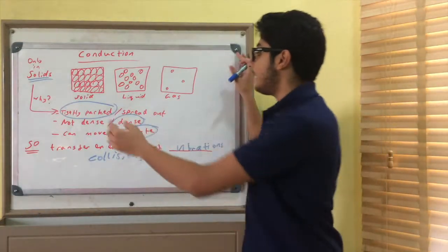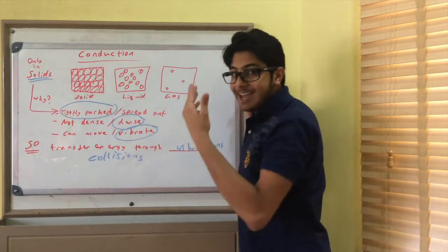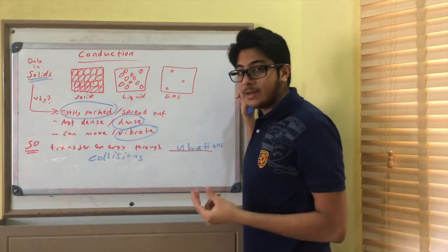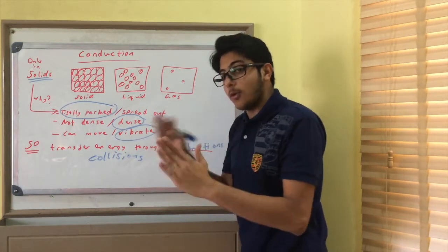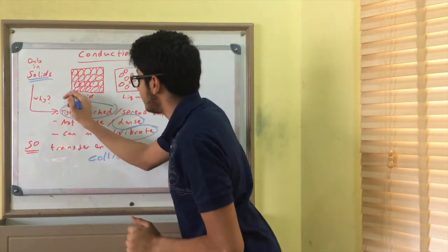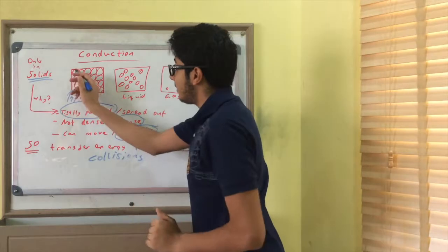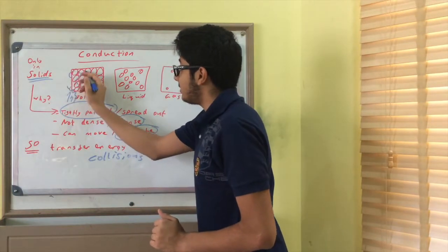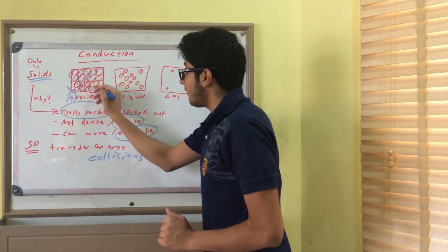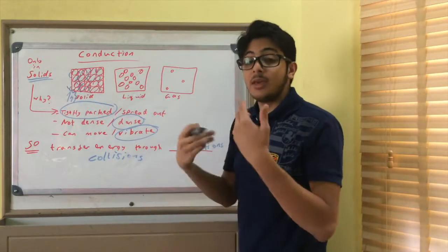So if we heat one end of the solid, we're giving it energy in the form of heat energy. And so they now have kinetic energy, and they start vibrating more. Here's the heat source, these particles start vibrating more, and then they collide with these particles, transferring their energy. So they collide more, they vibrate more. Let me give you an example.